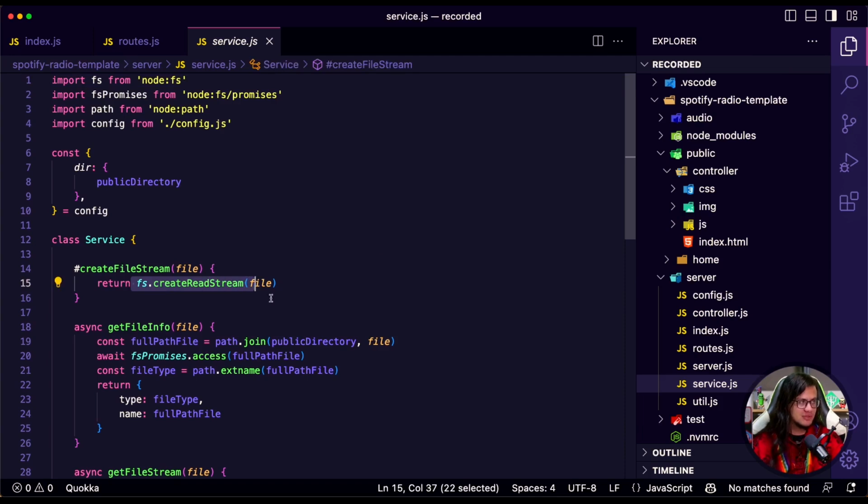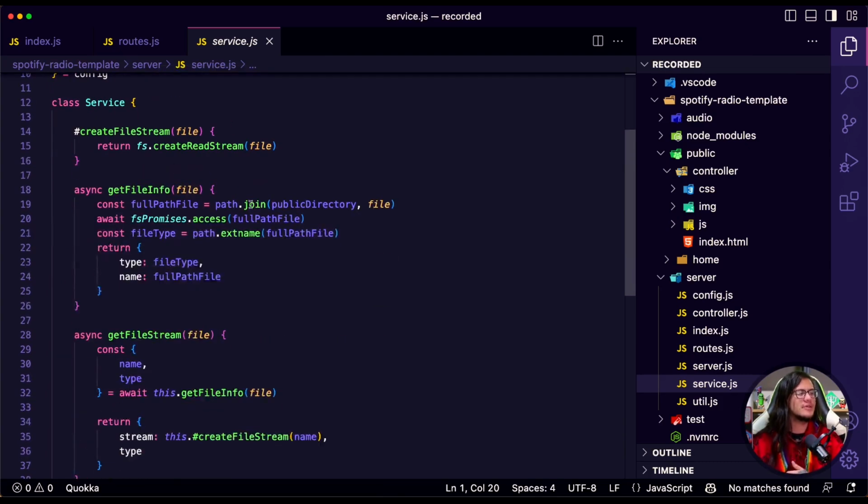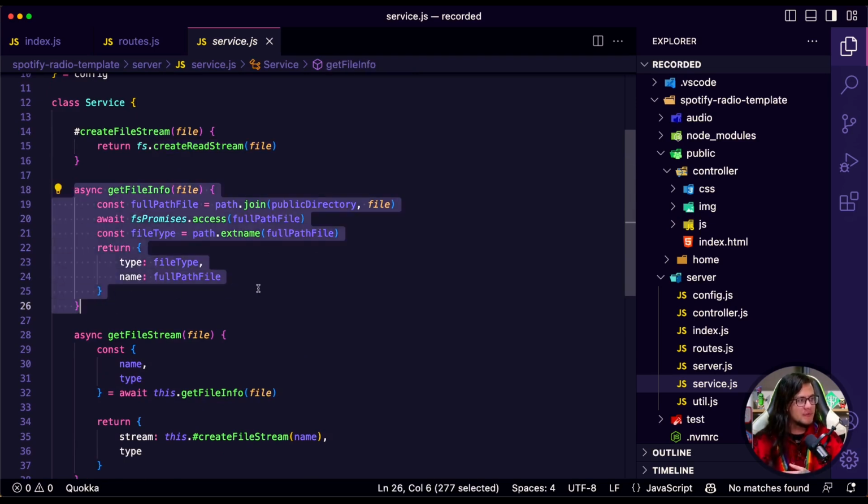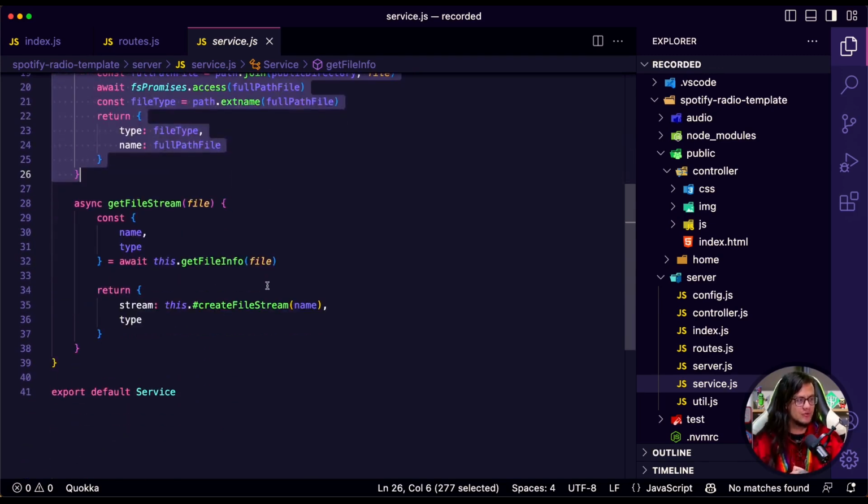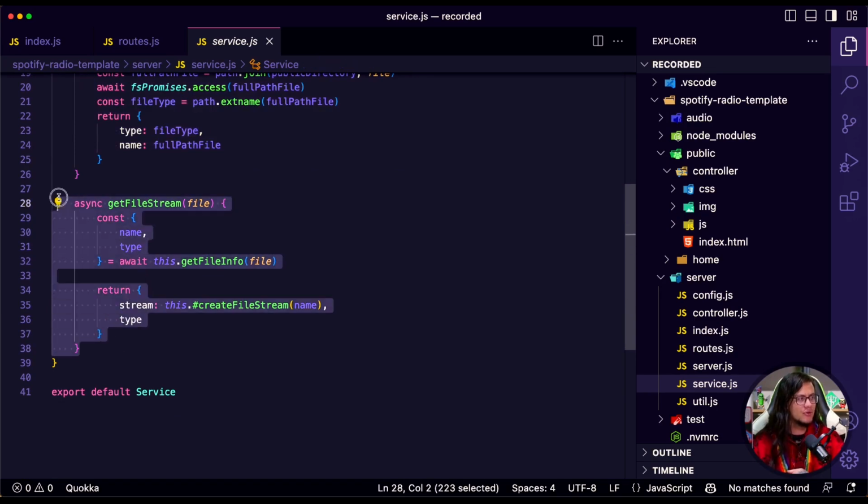So the file system service is the only layer that can access the file system and can read files. So I wrapped it here. I'm just grabbing the file info to get to know the extension so we can send the right headers to the users. We could have done this using Express or any other layers, but I wanted to show you how you can create a full service without any framework.